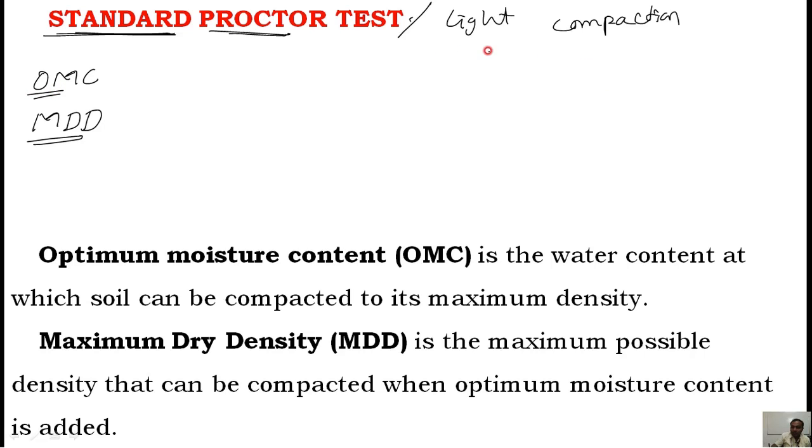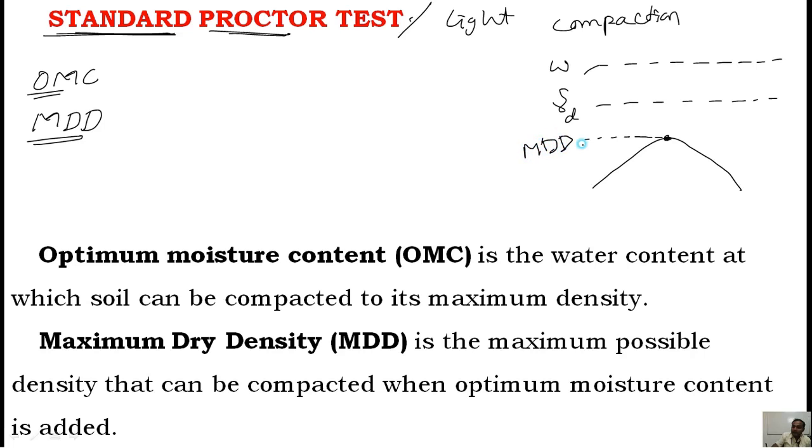According to Proctor, in the last slide I told you that by adding different water contents, he checked the various dry densities, and he got a conclusion that initially with some water content the density will increase, later with increase in water content, density decreases. Means somewhere one peak will be observed. No? This peak density is called the maximum dry density. This is a peak density above which you don't have any density. See here, the density is increasing and it reaches one peak, and that is the maximum dry density, and after that the density is decreasing.